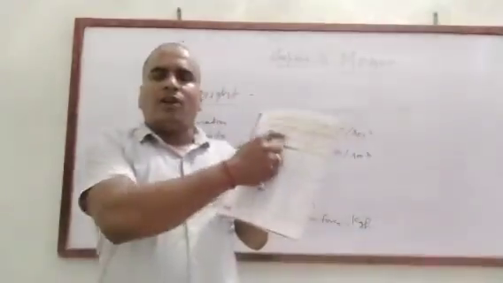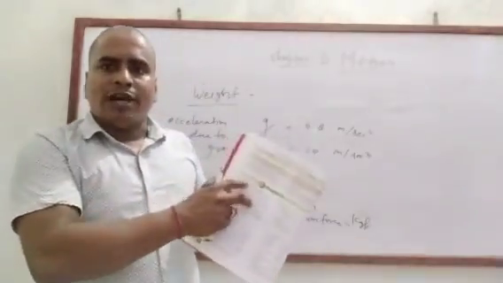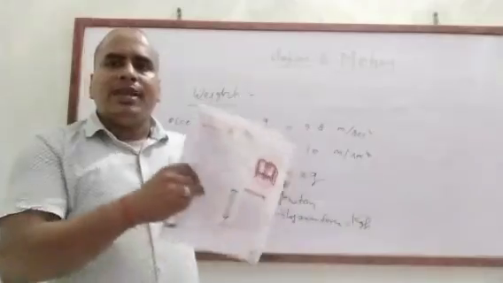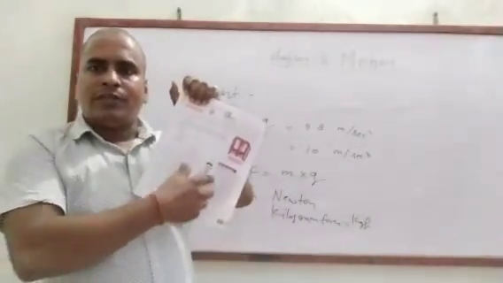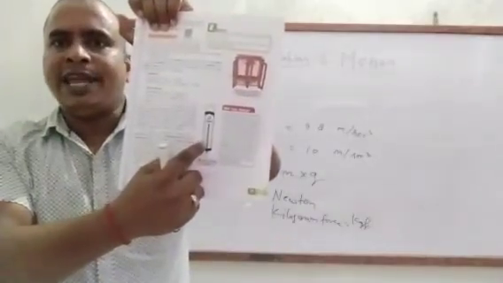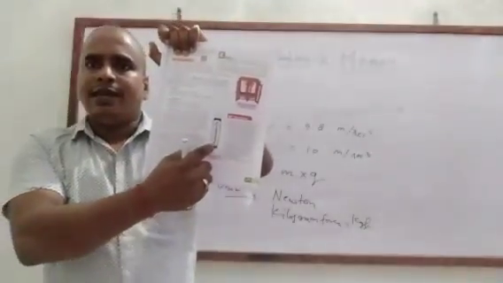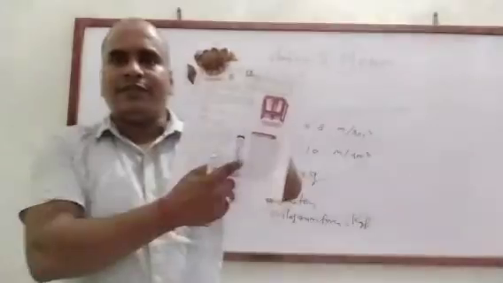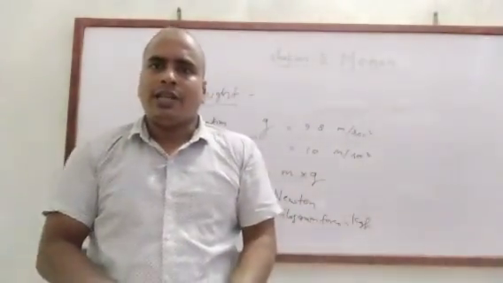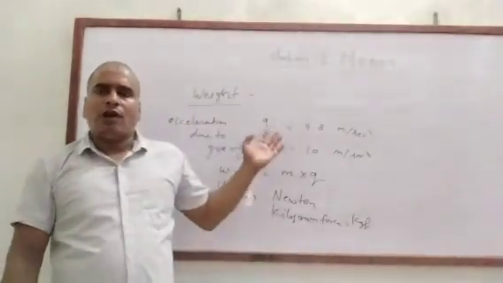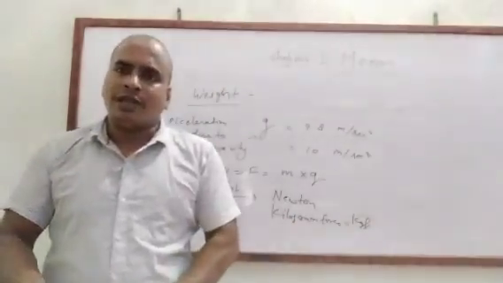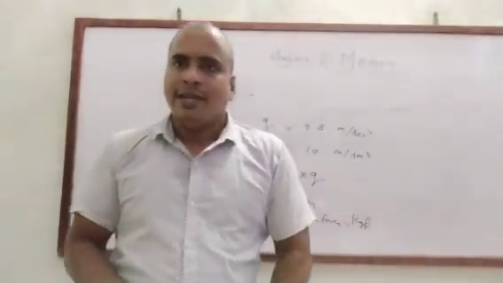Clear? Some points between mass and weight are given in your book. We can measure the weight of an object or a body with a device called a spring balance. Clear, students? So try to understand all these points. Go through the books and prepare for the exam. Thank you, students.